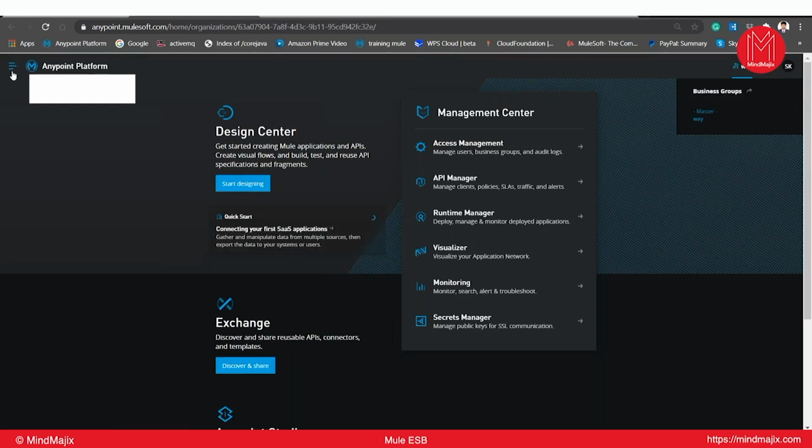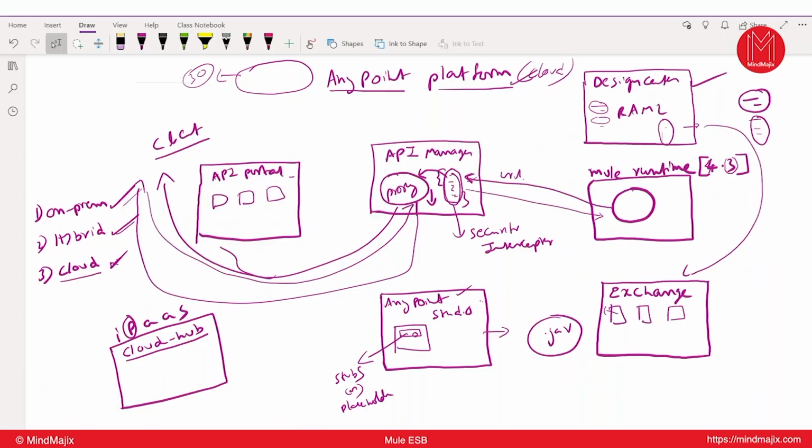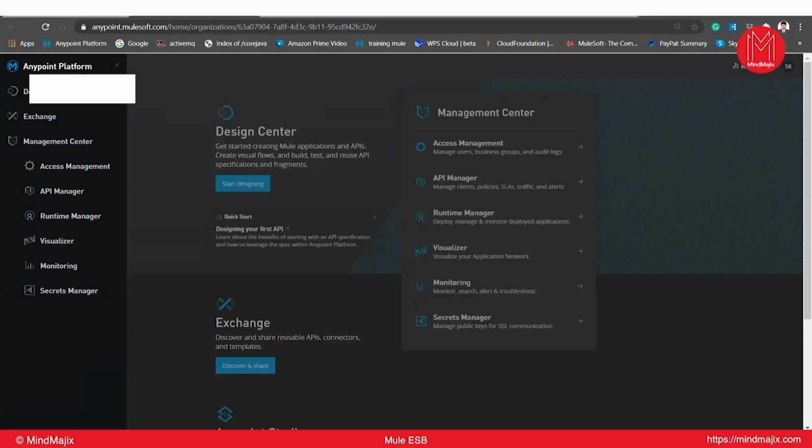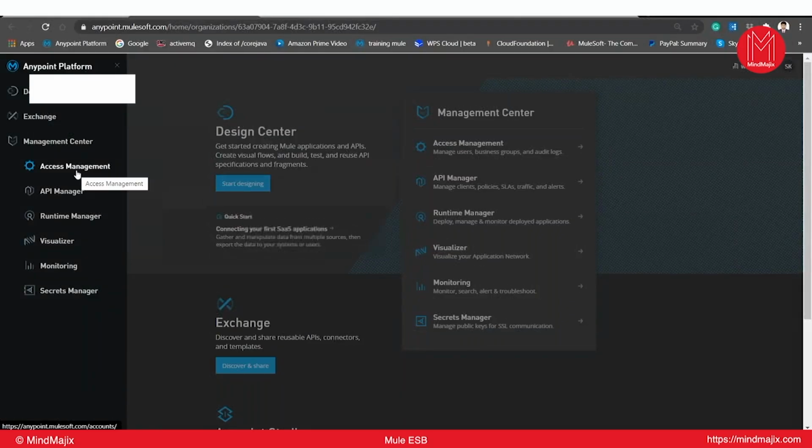Now we can see some menu bar here. Design Center, where we are going to design and publish onto the Exchange, and we have Access Management where we can create roles, users, and everything that we'll discuss in a CloudHub deployment. And API Manager, where I talk about the use of API Manager: to create some proxies and write some security policies to map the original URL with the proxy URL. And Runtime Manager, as we discussed right now, a hybrid model.